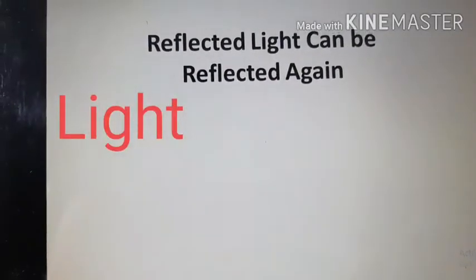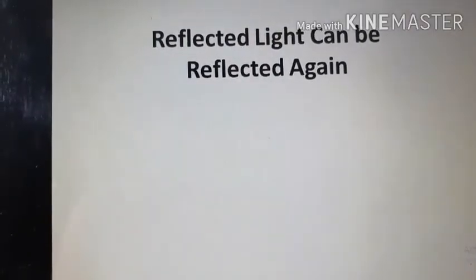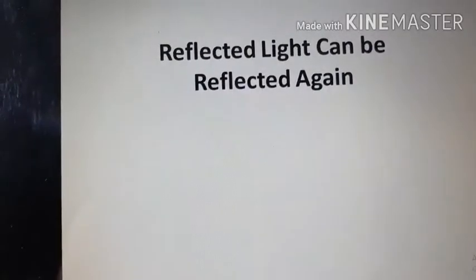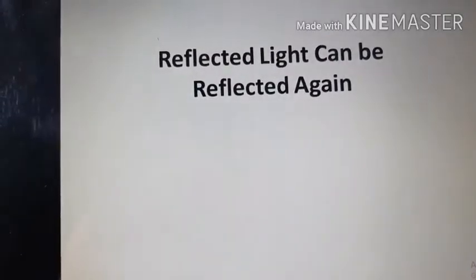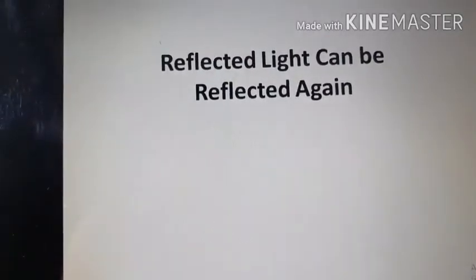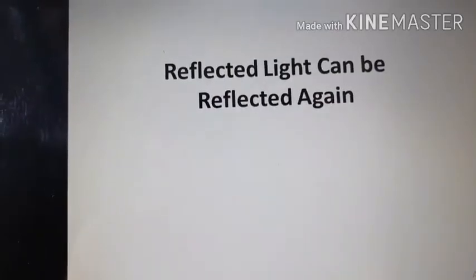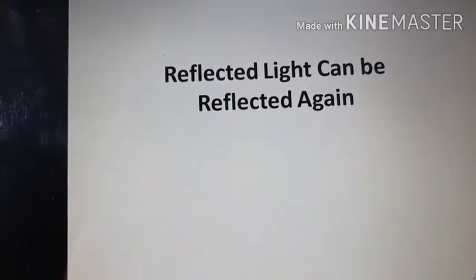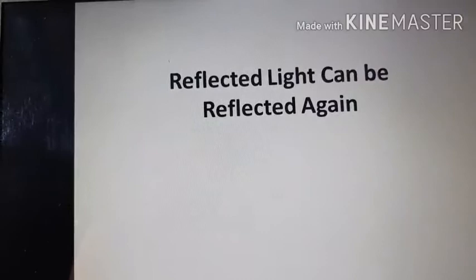Today we will be discussing the topic that reflected light can be reflected again. If the light reflected by a plane mirror is incident on another plane mirror, then the reflected rays are reflected again. In this case, the reflected rays of the first plane mirror become incident rays for the second plane mirror. The further reflection from the second plane mirror also takes place according to the laws of reflection of light.